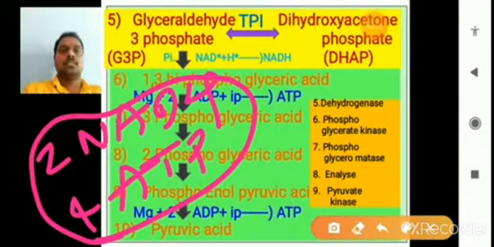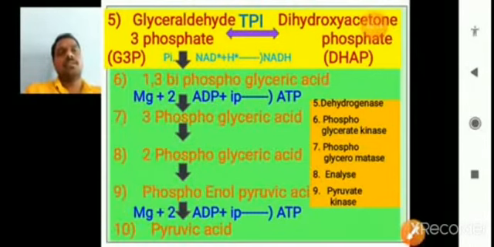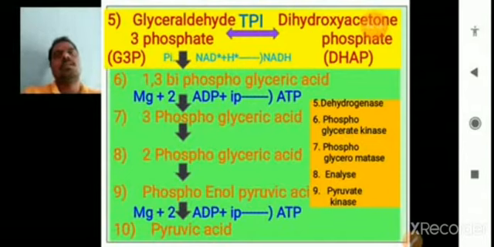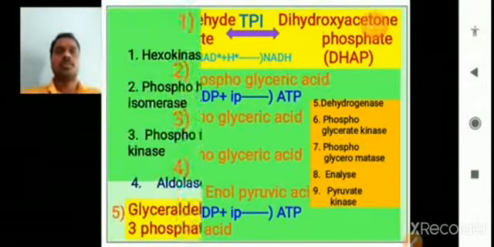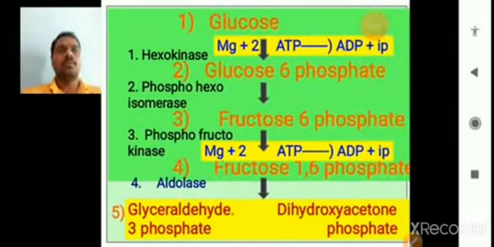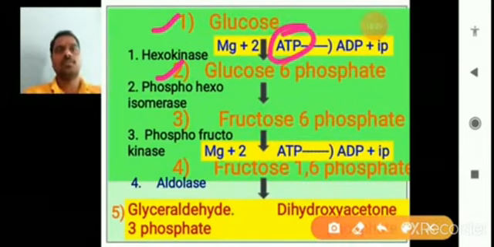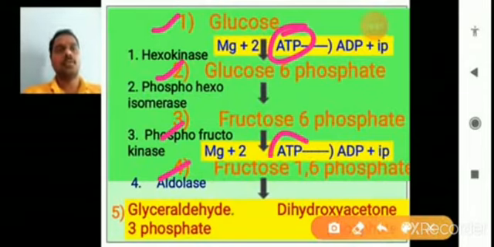Yes, we should remember that. But at the beginning of the glycolysis cycle, two ATPs are used. You observe this in the first and second steps, where one ATP is used, and between the third and fourth steps, again one ATP is used.